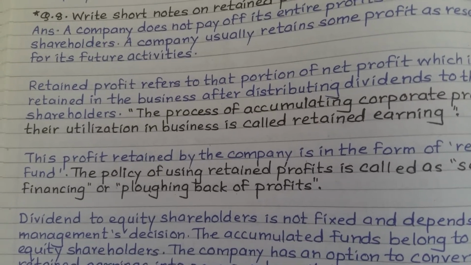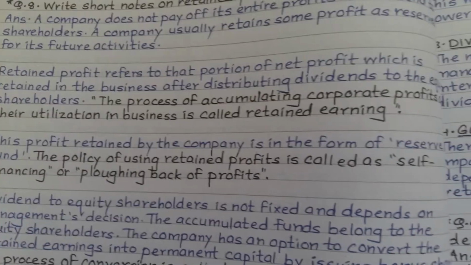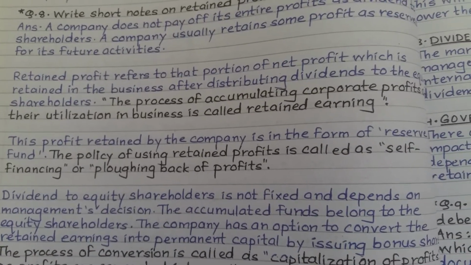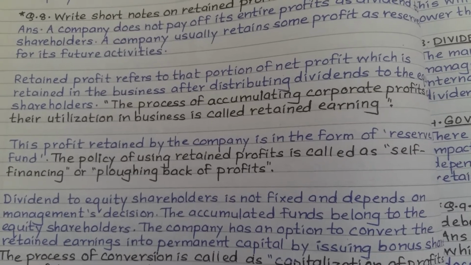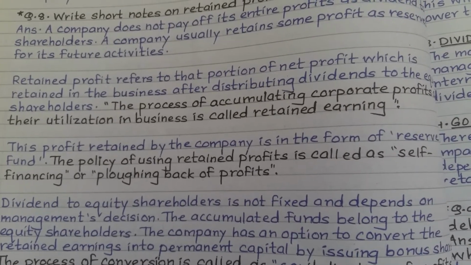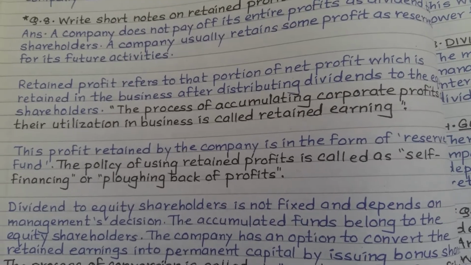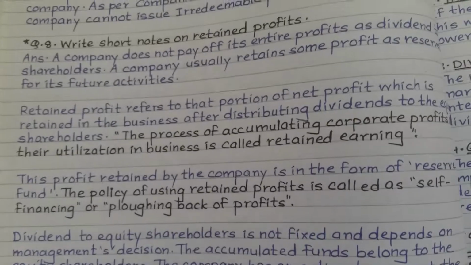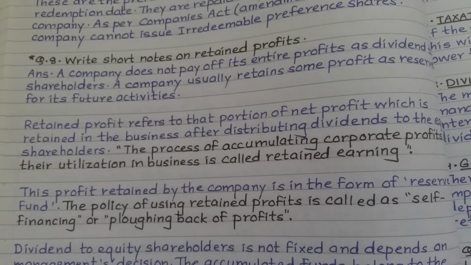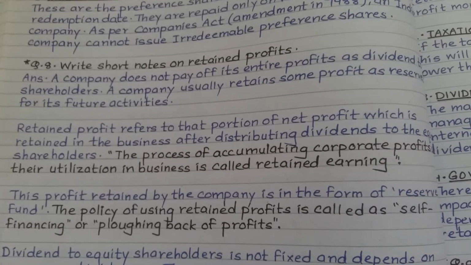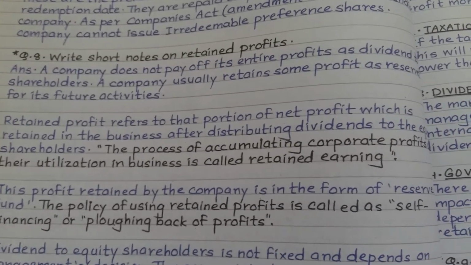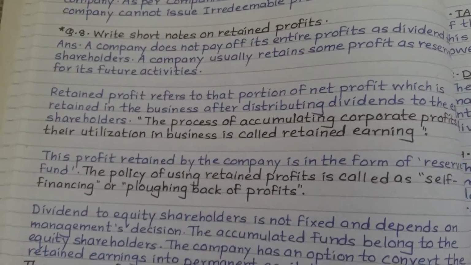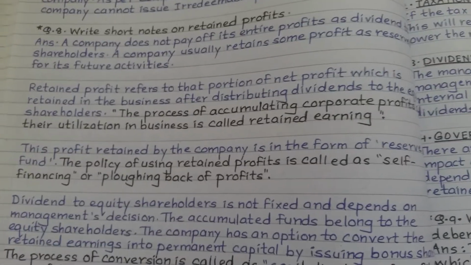So what is retained profit? Retained profit refers to the portion of the net profit which is retained in the business after distributing dividend to the equity shareholders, and this process of accumulating corporate profits for their utilization in the business is called retained earning. It means whatever profit the company keeps aside every year and utilizes in the business is called retained earning.